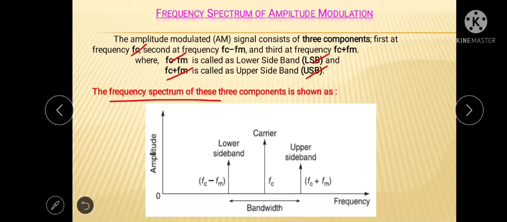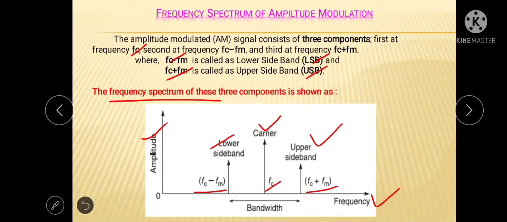In this frequency spectrum, across x-axis frequency is taken, and across y-axis amplitude of the signal is taken. On frequency axis at center there is carrier signal with frequency fc. On its lower side there is a lower sideband with frequency fc minus fm, and on right side there is upper sideband with frequency fc plus fm.